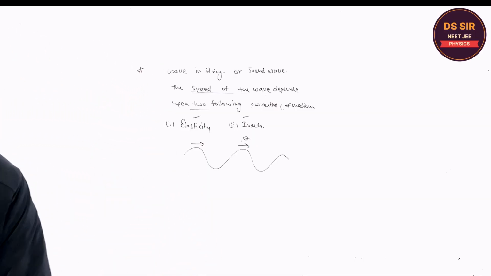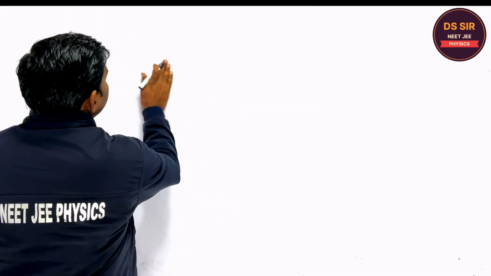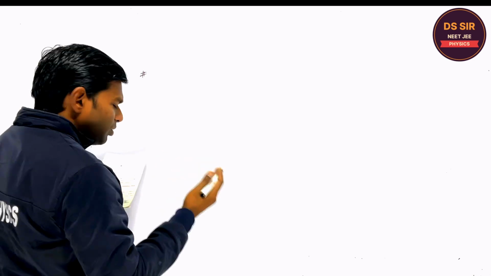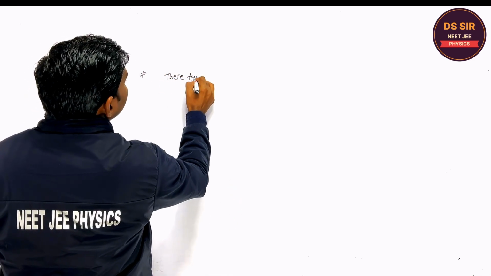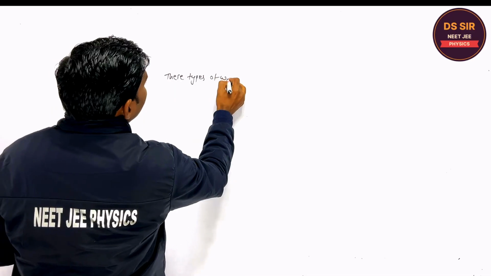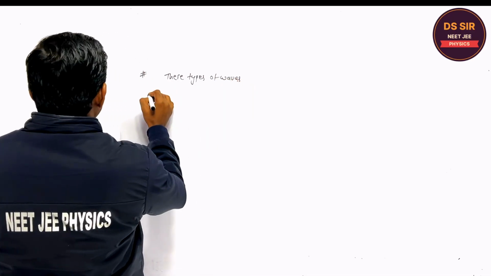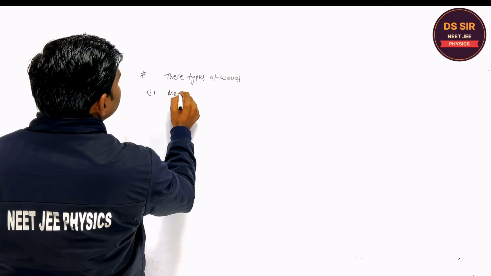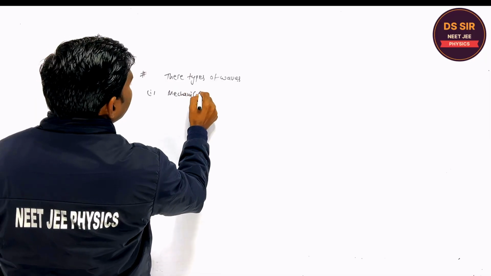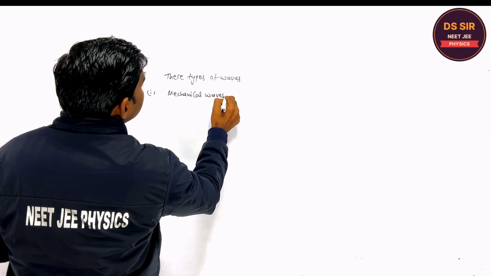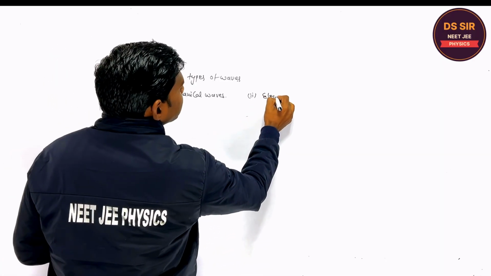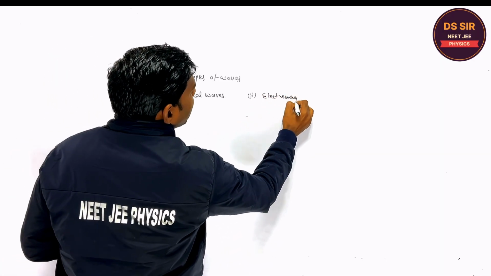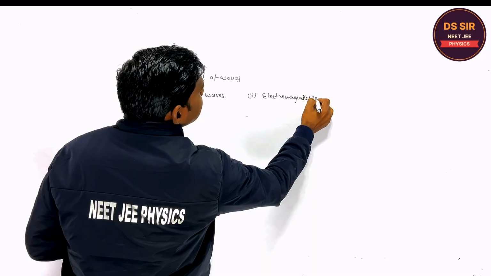Copy this. So we can divide the wave in three categories, or you may write the three types of waves. What are those? First is the mechanical wave. Second is the electromagnetic waves.